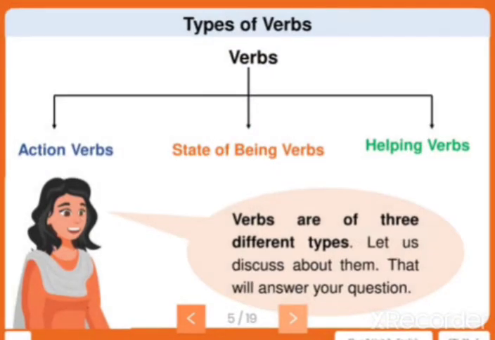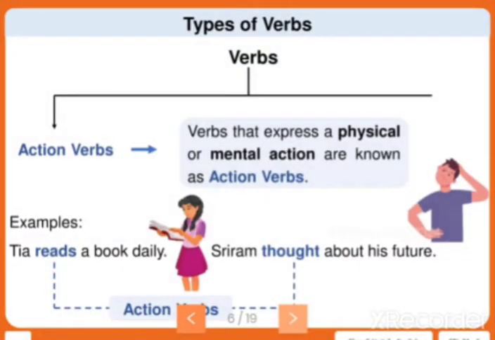These are the 3 types of verbs which we have learnt earlier. The first one is action verbs, then state of being verbs and helping verbs. So the verbs are of 3 different types. Let us discuss them, then we'll answer the questions given. The first one we are going to learn is the action verb.